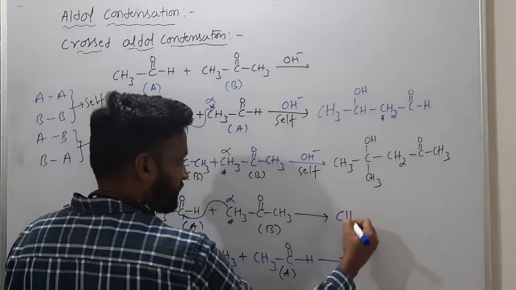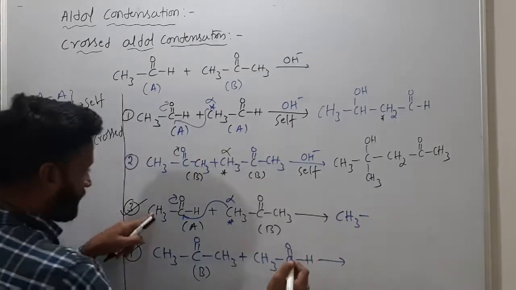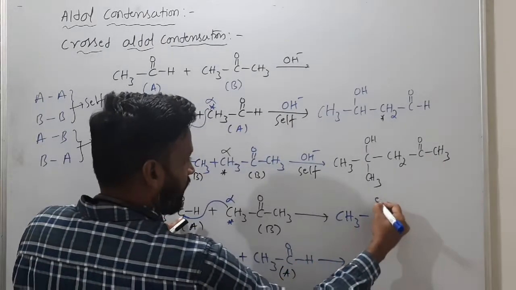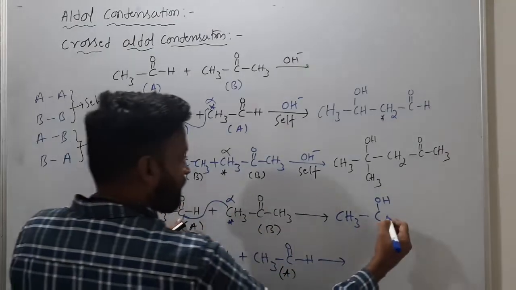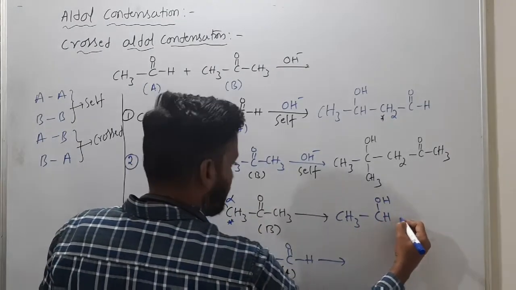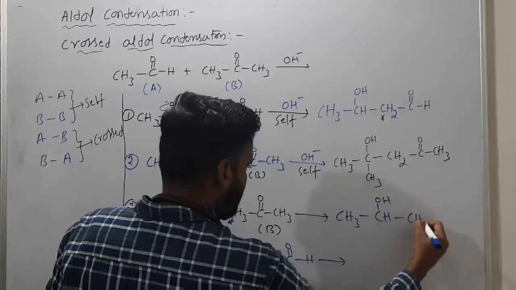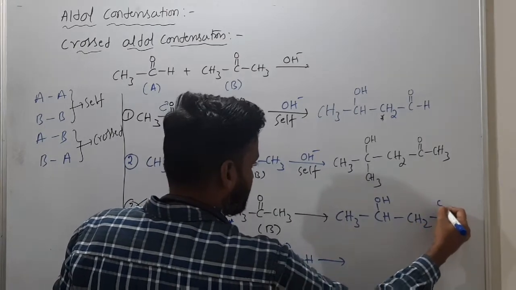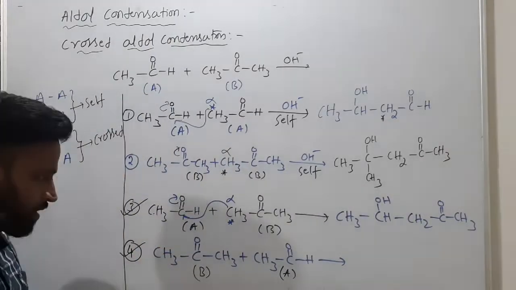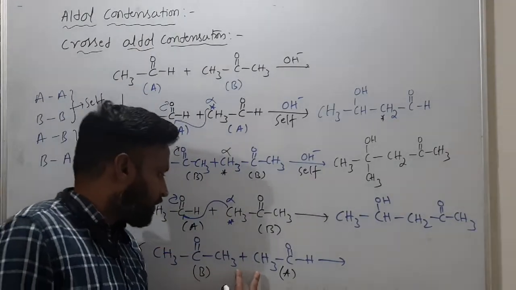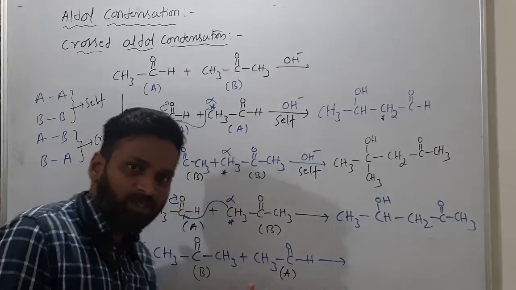So what you are having: CH3 and CH3 and C and OH, because the pi bond migrated now. So OH and CH, and it will be CH2 and C double bond O CH3. Got it?